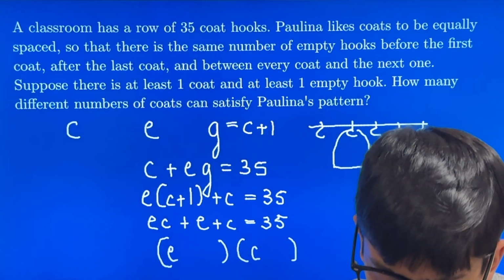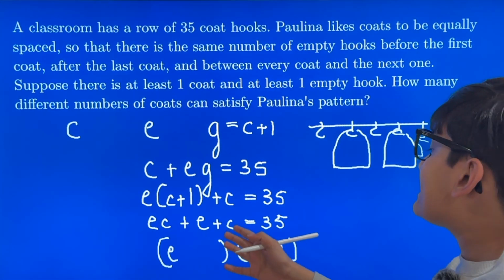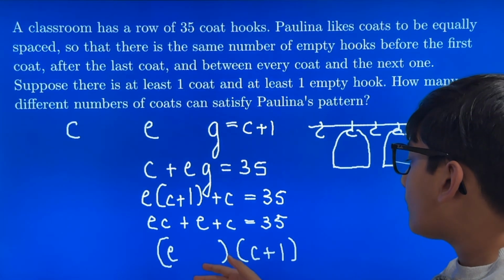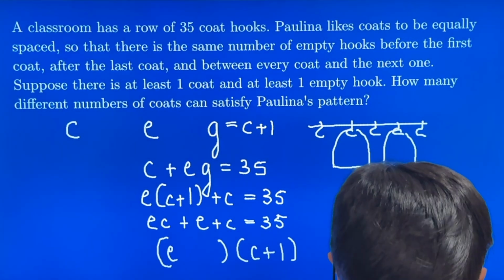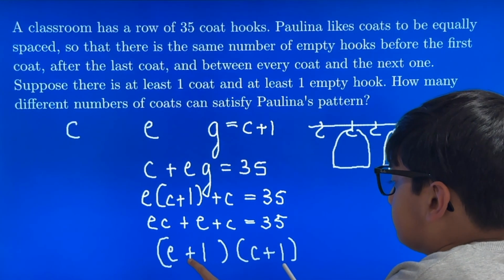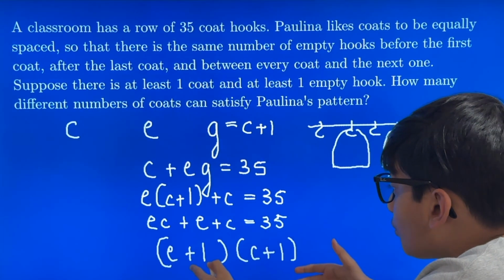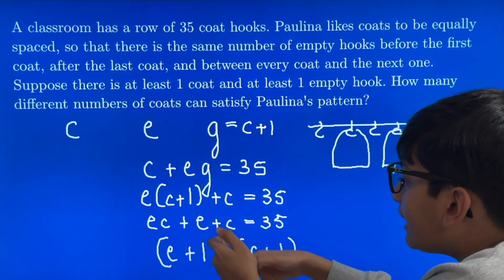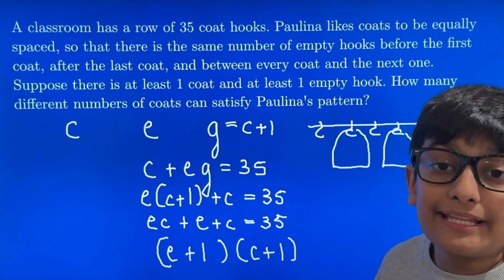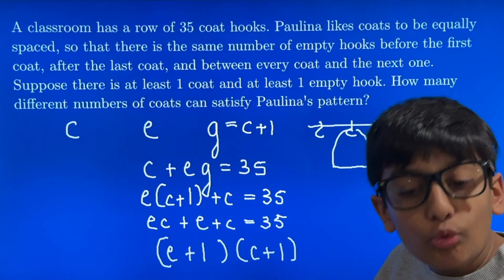You have that. Same thing with this C term. This C distributes to a +1 here. Very good. Hold up. This +1 can distribute to this +1. So actually, by doing this, you are adding 1 to the left-hand side of this equation. So you have to do the same thing to the right-hand side. That means that this becomes a 36.